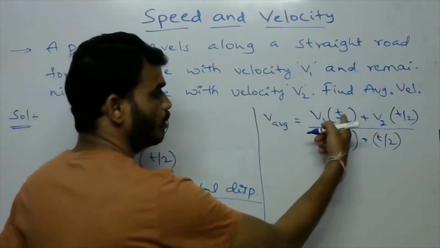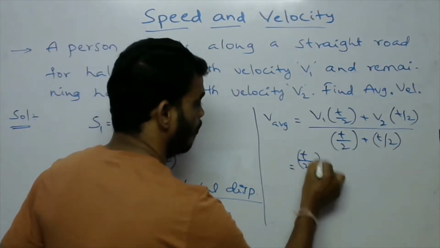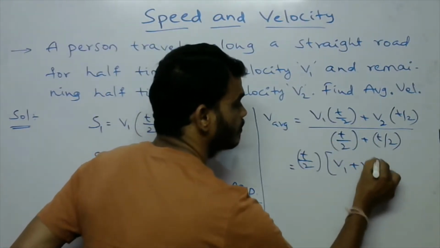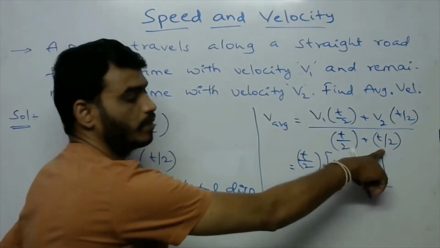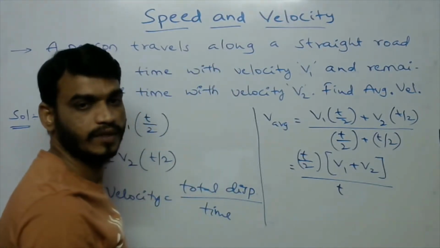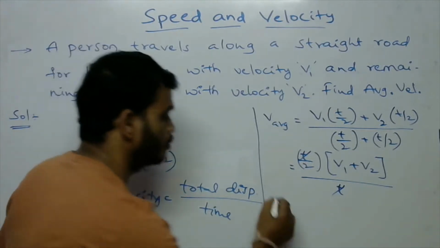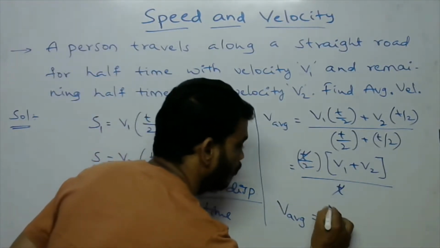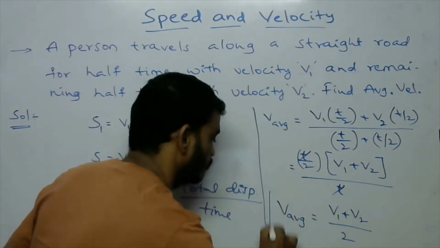In the numerator I take t by 2 common, so we get v1 plus v2, divided by t by 2 plus t by 2, which is t. So this t will be cancelled. So the average velocity is v1 plus v2 by 2.